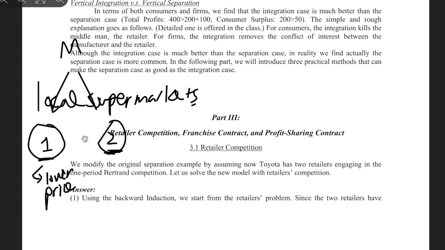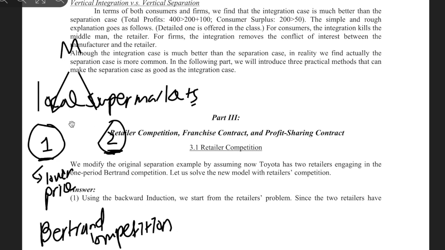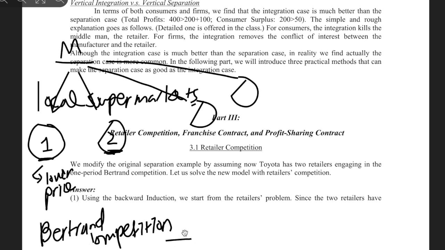So once again, the Bertrand competition is happening right here. If we have multiple retailers provided by the same manufacturer at the same location, then they might get Bertrand competition. Then they end up getting zero profit, and only the manufacturer can get some profit.